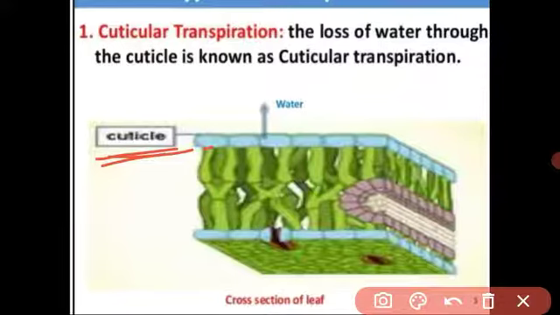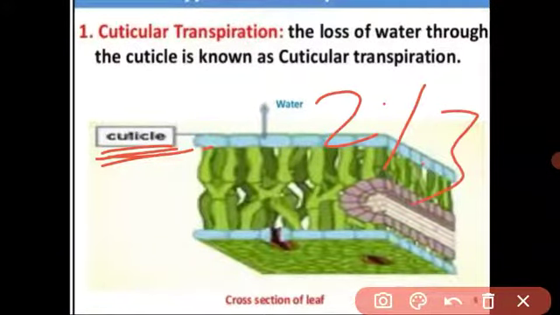In the desert area there is very little water, so it is very important for the plant to prevent evaporation. Still, through the cuticle, 2 to 3% of water is lost by the plant.